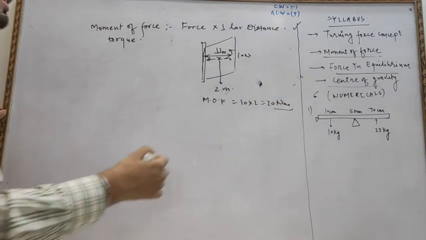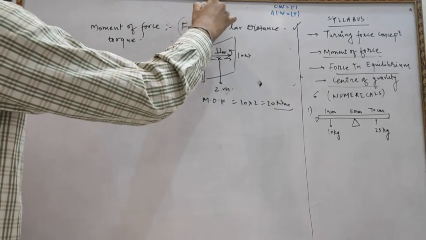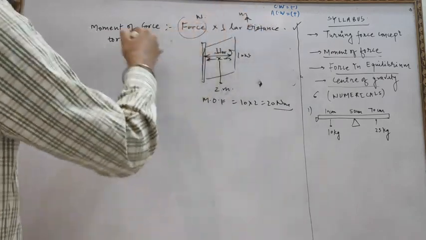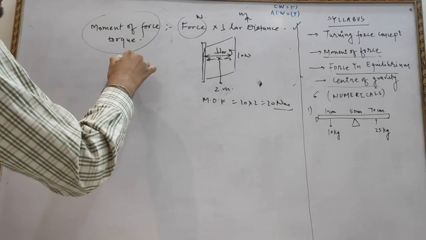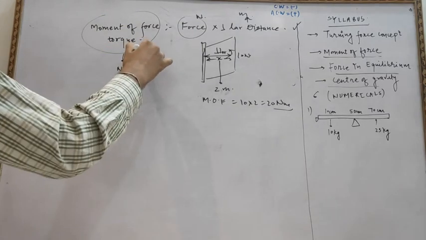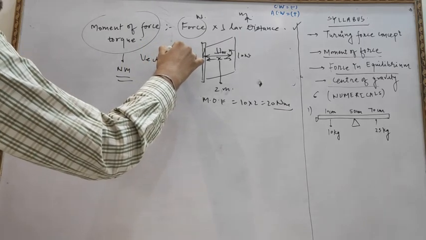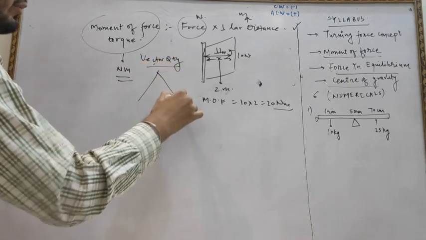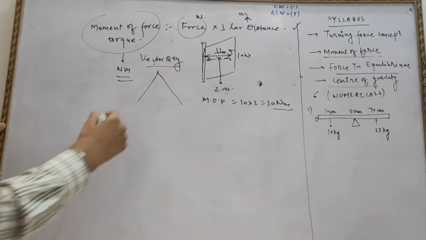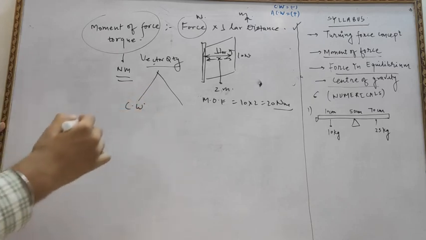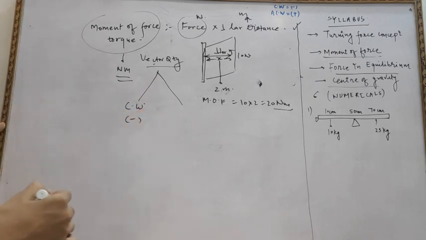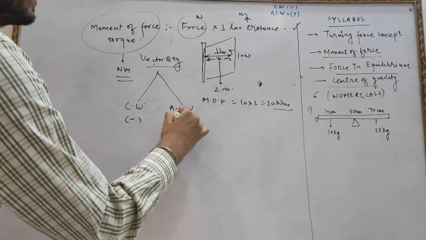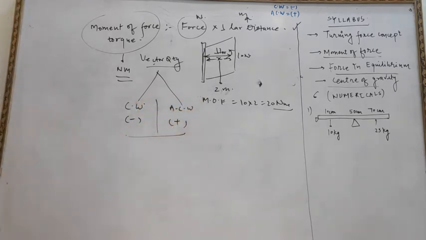The unit of force is Newton and the distance is meter, so the moment of force has the unit Newton meter, and the moment of force is a vector quantity. It is a vector quantity because the direction is specified. If we are rotating the body in a clockwise direction, then it is taken as negative, while in the case of anti-clockwise it is taken as positive. This is the convention which we follow in physics, so we need to stick to this convention.